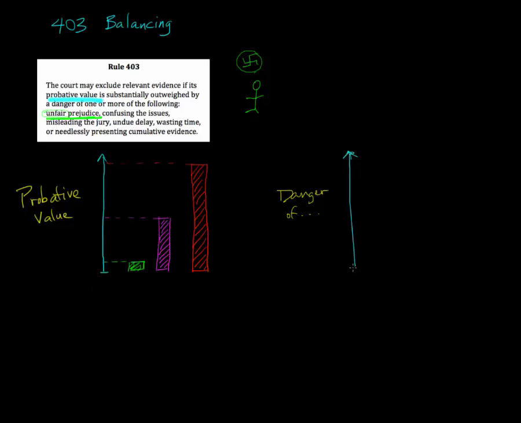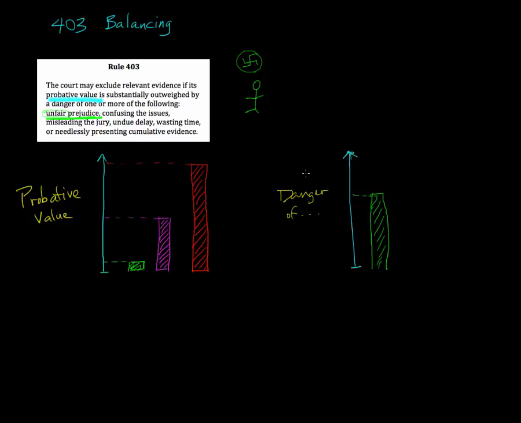For our first example here, we were plotting how prejudicial this would be. So let's say we think that's pretty prejudicial, unfairly prejudicial. So that's unfair prejudice.